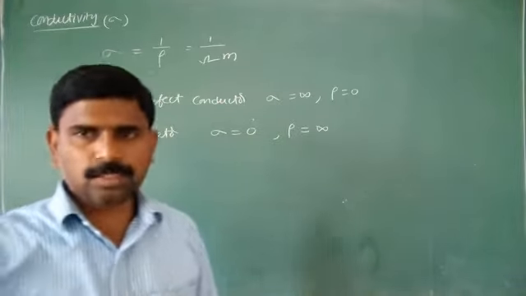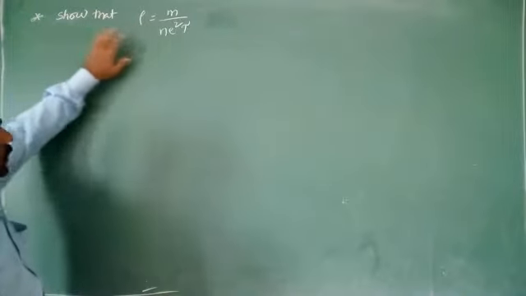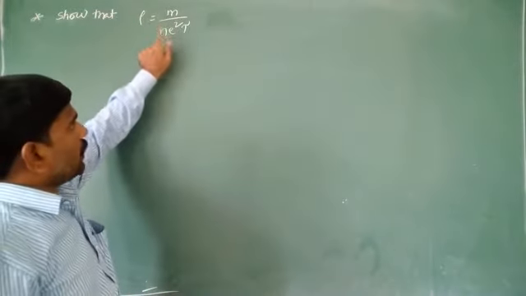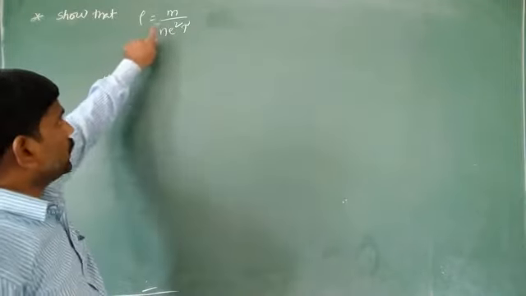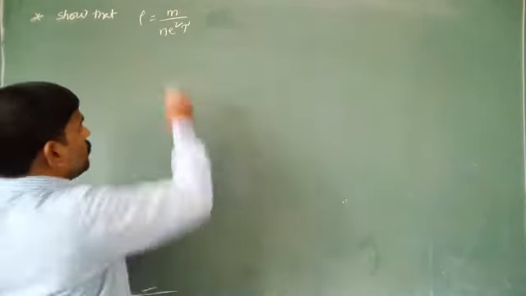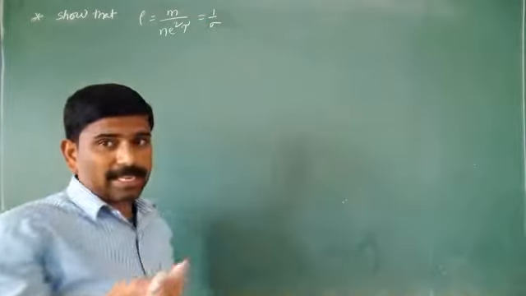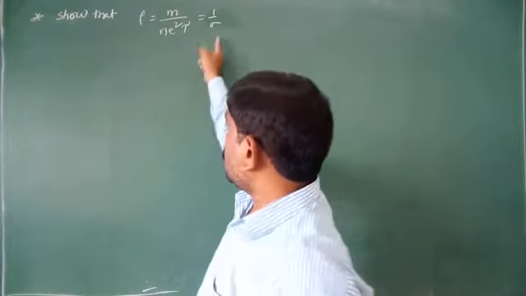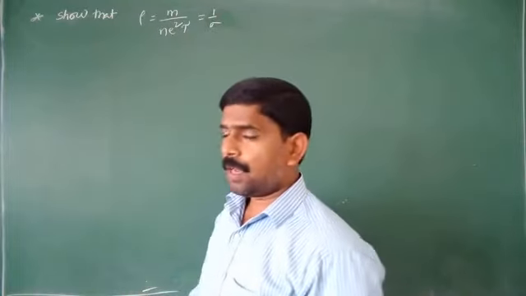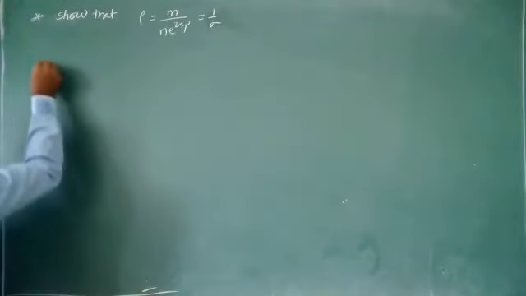Okay. Next one. Show that rho is equal to m by n e square tau. Rho is equal to m by n e square tau, that is also equal to 1 by sigma. Reciprocal of the conductivity is the resistivity. So that is also equal to 1 by sigma. How do we prove this? Listen perfectly.